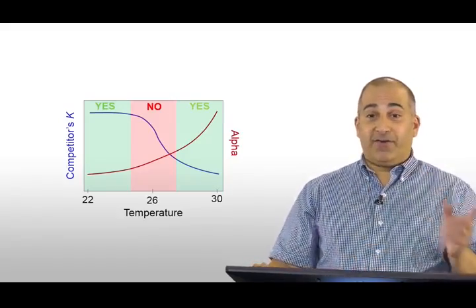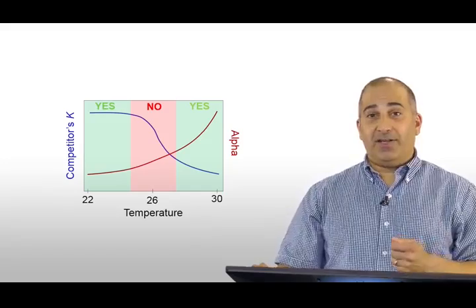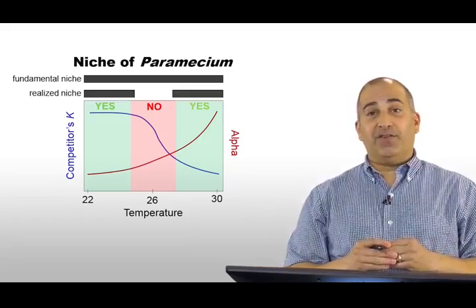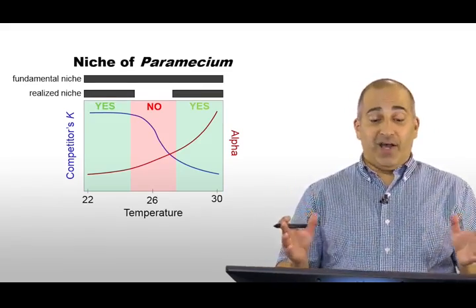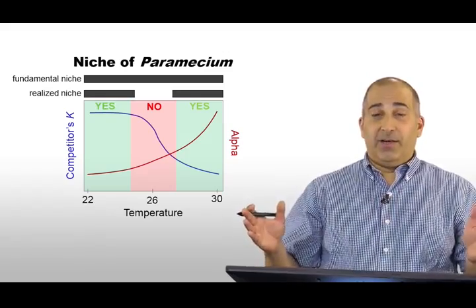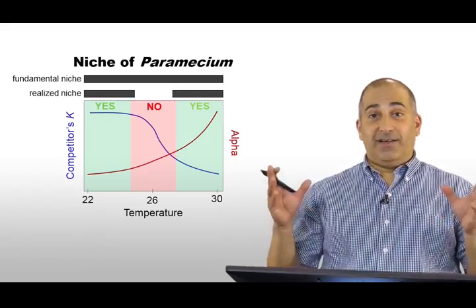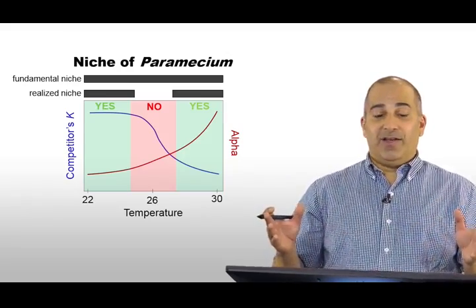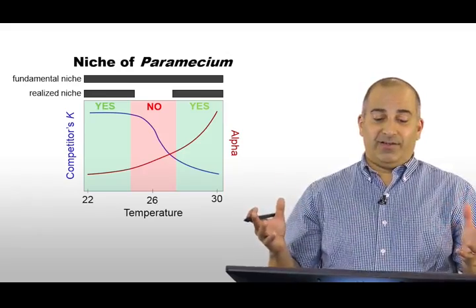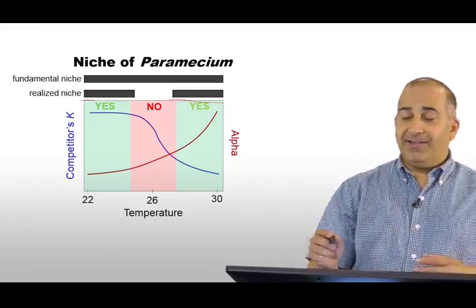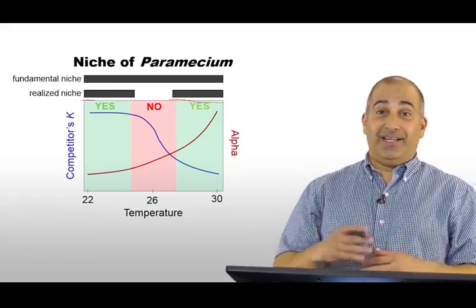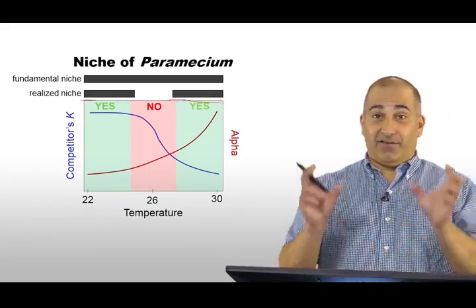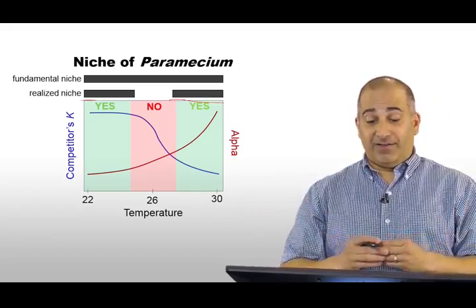And if we wanted to put this in the framework of the last video, we talked about fundamental niches and realized niches briefly towards the end. We can actually now ask ourselves, what is the fundamental niche of paramecium? Well, when we just grow paramecium by itself, it grows over the entire range of temperatures. But if we were to grow paramecium in an environment with coppidium, we find that even though the fundamental niche is the entire range of temperatures, what it realizes, the realized niche, is actually only low temperatures and high temperatures, and it can't persist in an environment with coppidium at intermediate temperatures. And so in competition, the realized niche is a fraction of the fundamental niche.